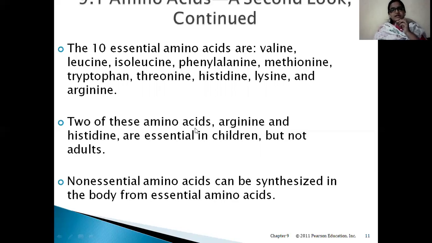Two of these amino acids, arginine and histidine, are essential in children but not adults. Out of these 10 amino acids, arginine and histidine are not synthesized by children, but they are synthesized by adults. So we need to give them in food for children, but it is not required for adults. Non-essential amino acids can be synthesized in the body from essential amino acids. If we give essential amino acids, the rest of the 10 to 12 non-essential amino acids can be synthesized in the body due to biochemical reactions.